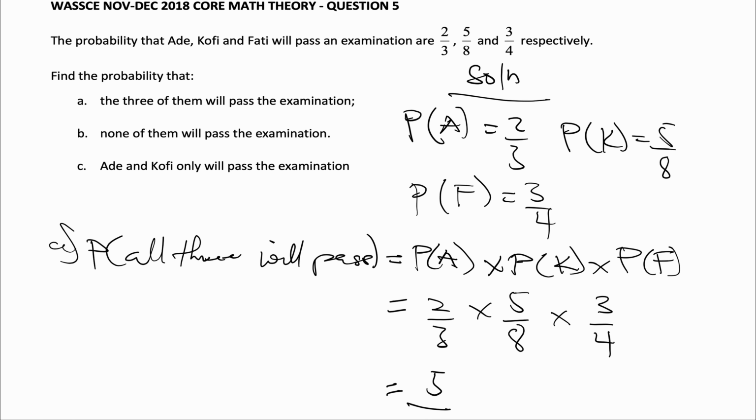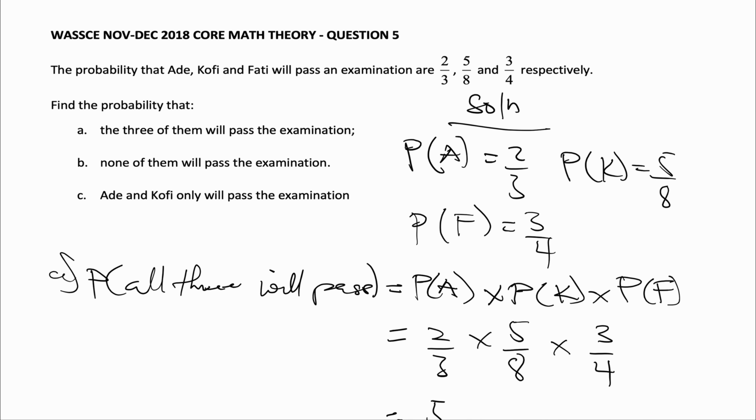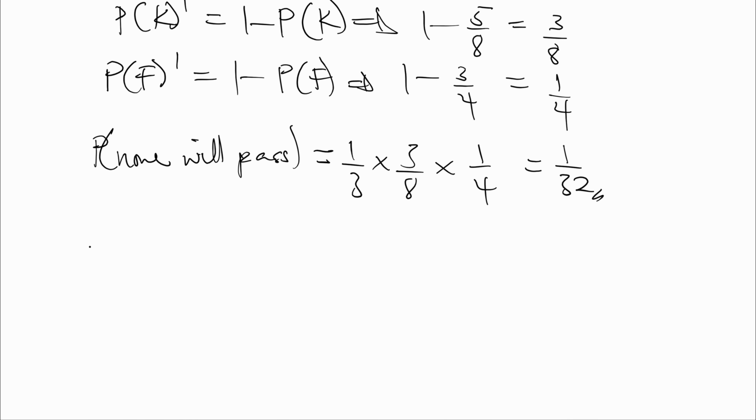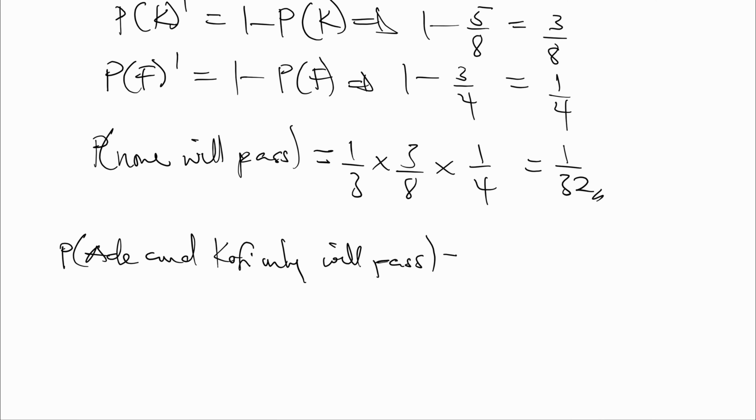So C, it says find the probability that Ade and Kofi only will pass the examination. This means that Ade will pass, Kofi will pass, but Fatih will fail. Okay. So probability that Ade and Kofi only will pass is equal to the probability that Ade will pass and Kofi will pass and Fatih will fail.